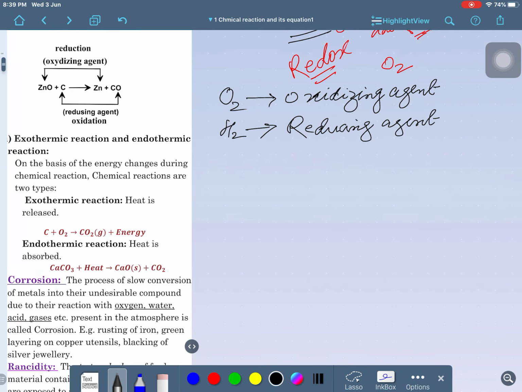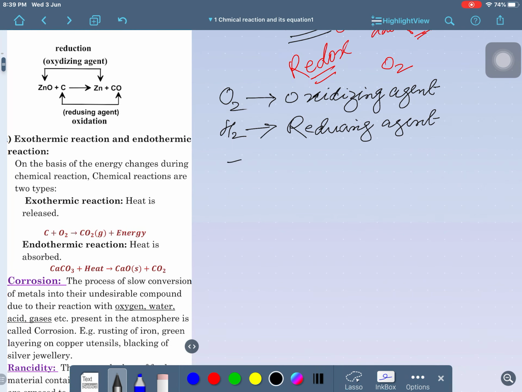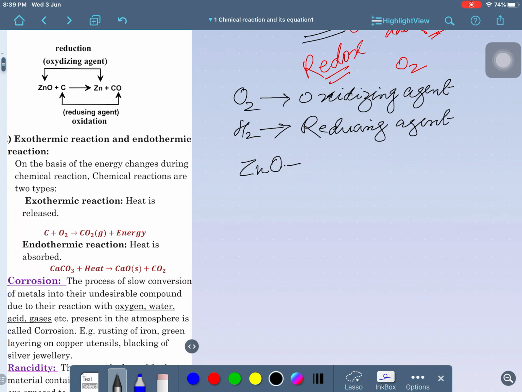Some more examples I am explaining, like zinc oxide, ZnO, with carbon. Please tell me, what is forming here? Zn plus carbon monoxide.